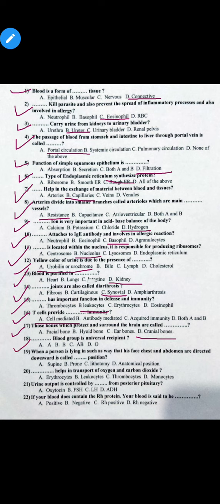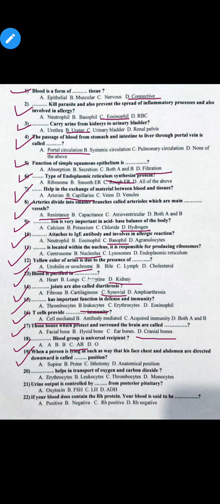MCQ number 18. Dash blood group is universal recipient. Option A is A blood group, option B is B blood group, option C is AB blood group, and option D is O blood group. Correct option is option C. So AB blood group is universal recipient.